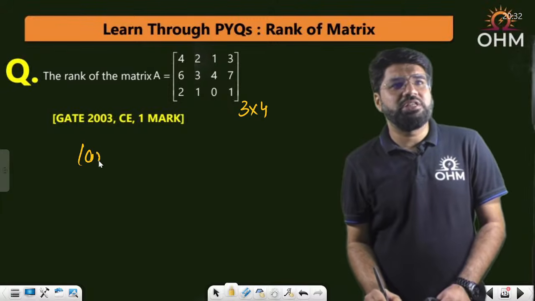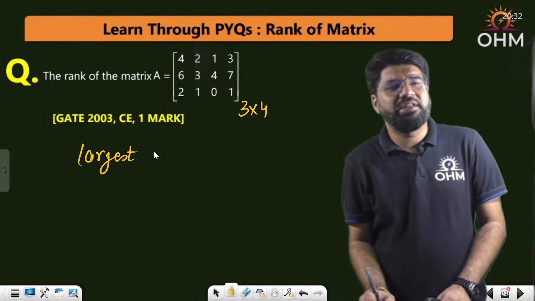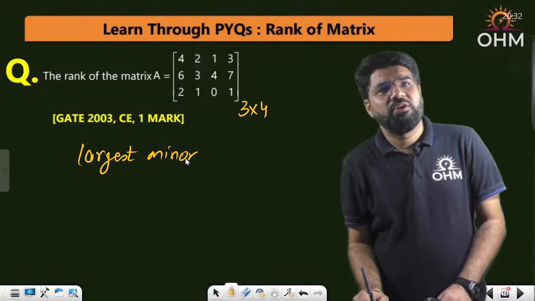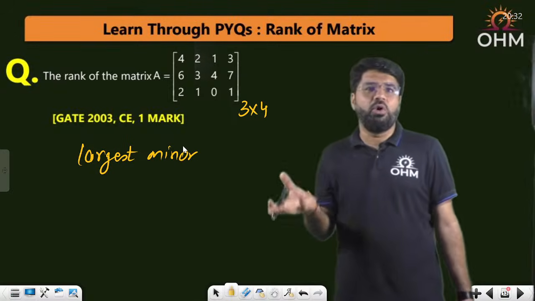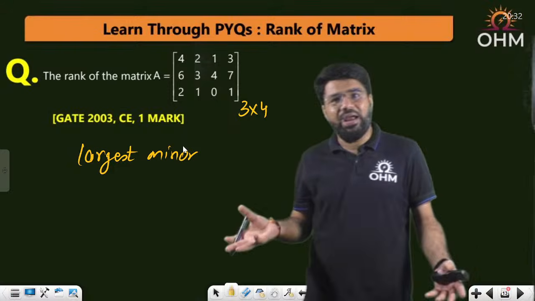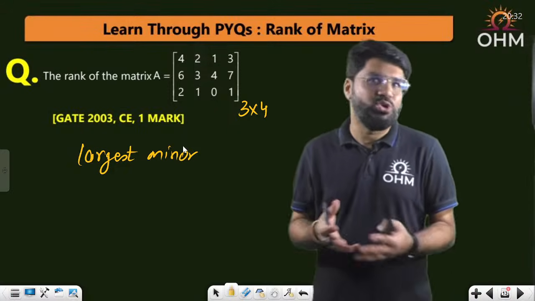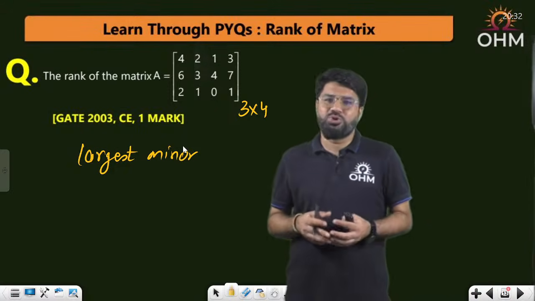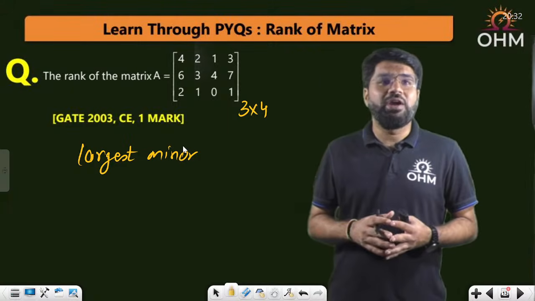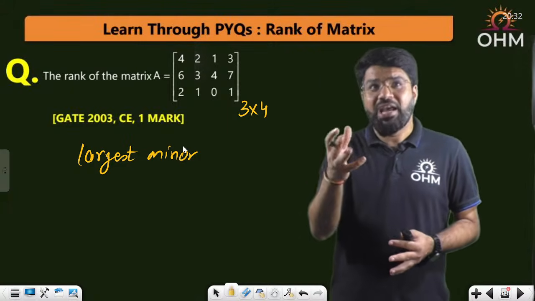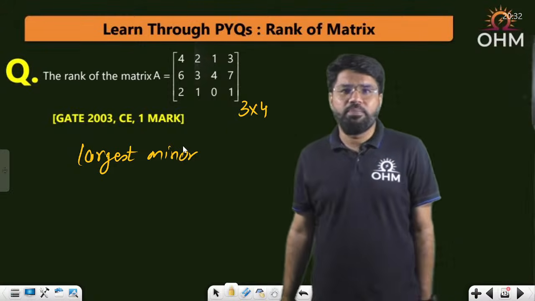If I have to write down the largest minor of this matrix, can you take out a 4 cross 4 minor? You cannot. Why? Because do you have 4 rows and 4 columns? No, you do not have 4 rows and 4 columns. So you cannot take out a 4 cross 4 minor. But you have 3 rows and 3 columns. Of course, you have additionally one 4th column.